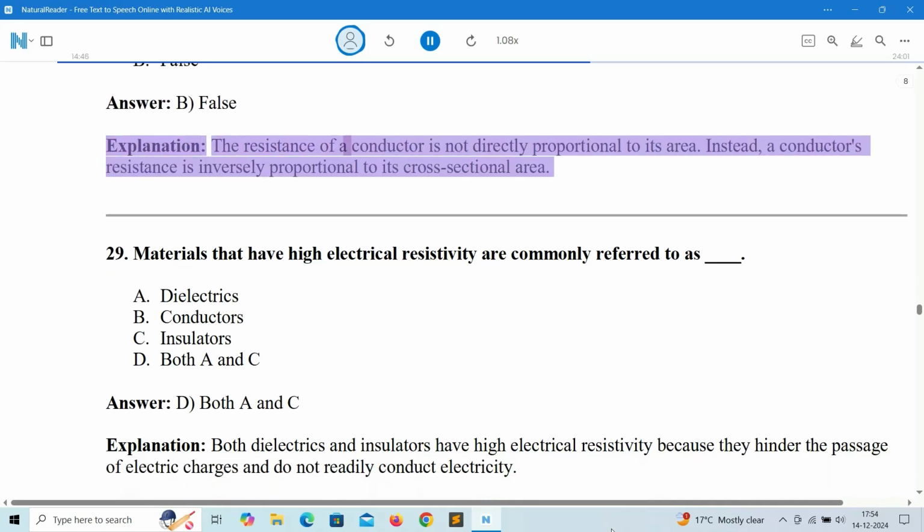Explanation: the resistance of a conductor is not directly proportional to its area. Instead, a conductor's resistance is inversely proportional to its cross-sectional area.